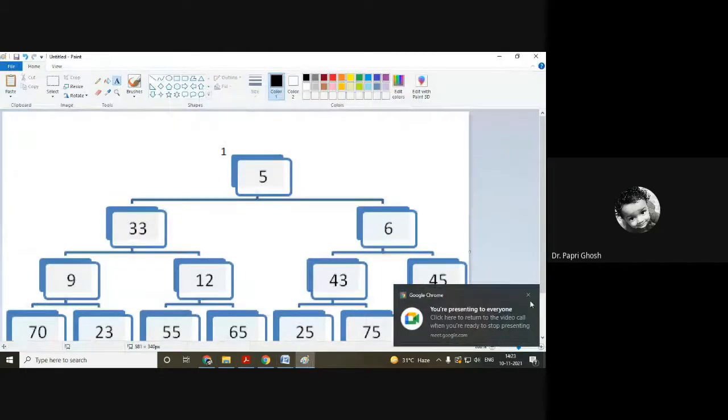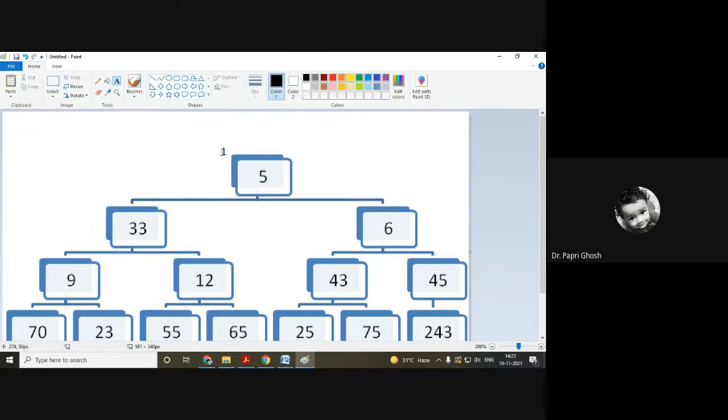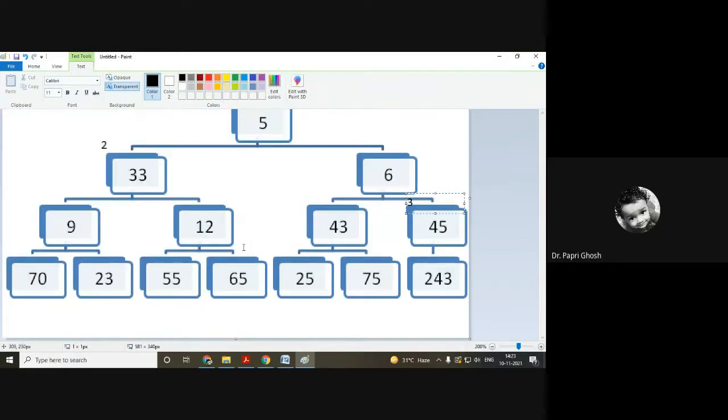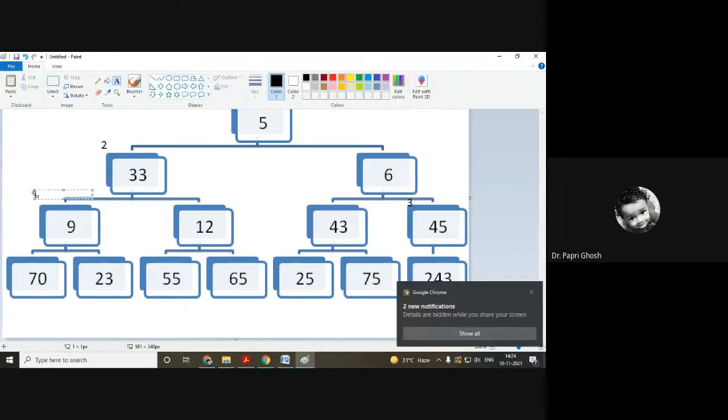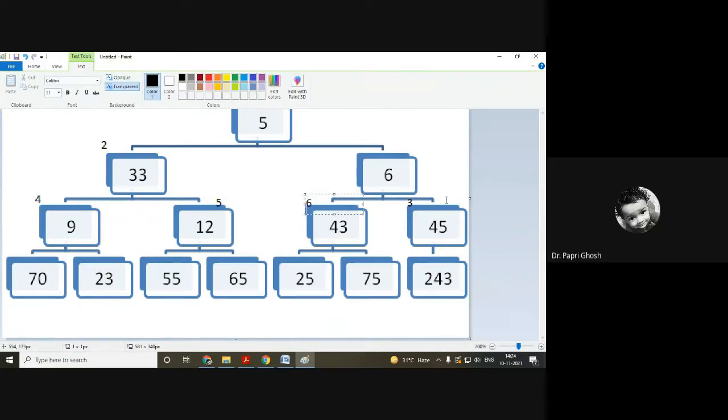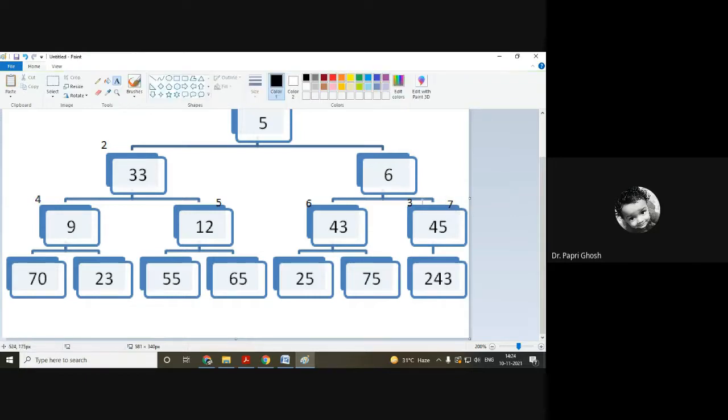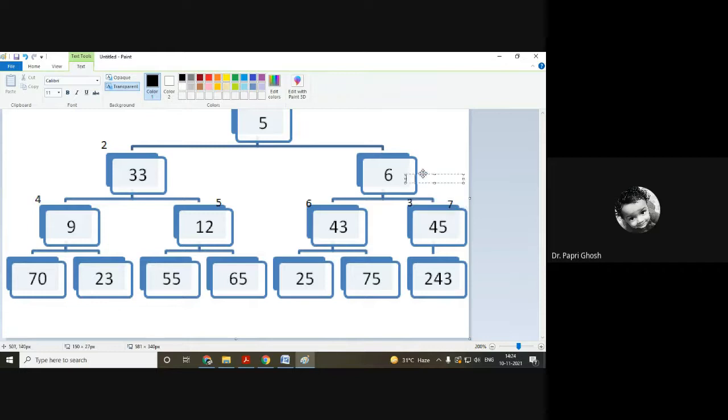Yeah. Now we can see that if we consider the root node as position 1, the position for 33 is 2, the next is 3, then 4, 5, 6, 7, 8, 9, 10, 11, 12, 13, 14.